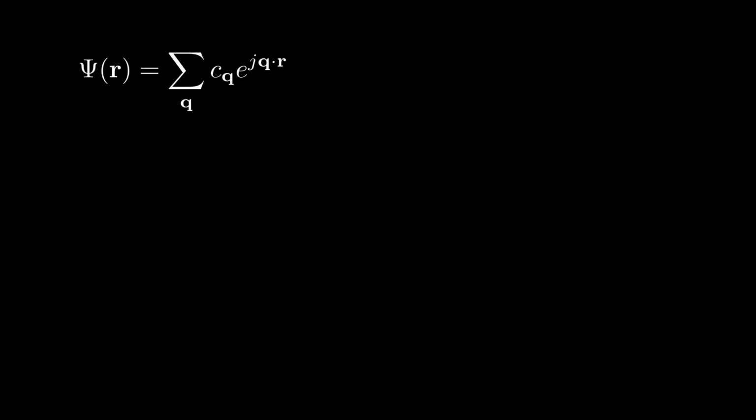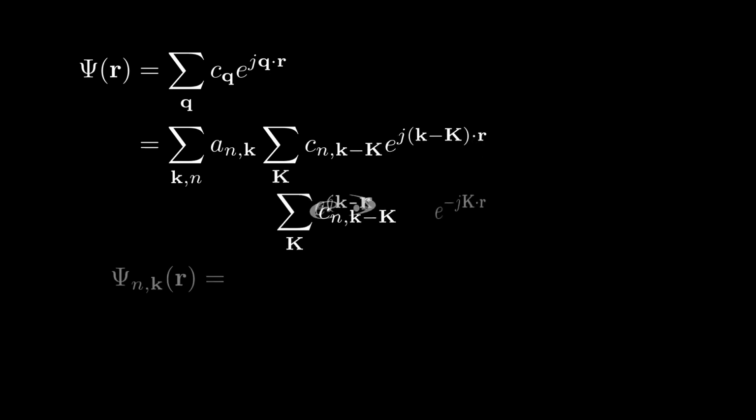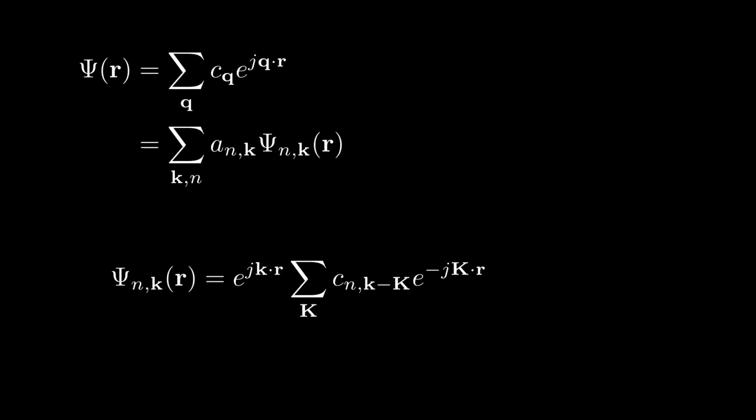Let's write again our expression for the wave function. And let's group terms related to the wave vector little k. Our original expression is then nothing but a linear combination of the eigenfunction psi n,k, where n is the band index. Note the coefficient a n,k, which is still unknown. This is because we have not specified any boundary conditions in our problem.